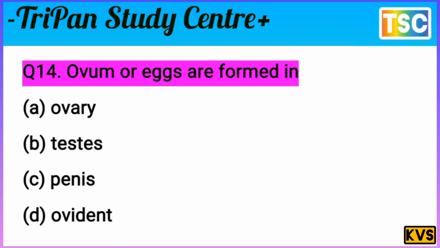D option, oviduct, is wrong here. So only one option, A, remains. The ovary is the correct answer of this question. Ovum or egg are formed in the ovary. Ovary means female. That's important. That option is correct: ovary. That's important. And let's see the next question here.